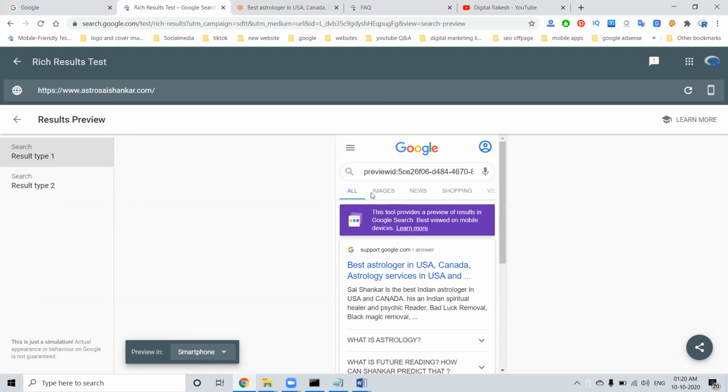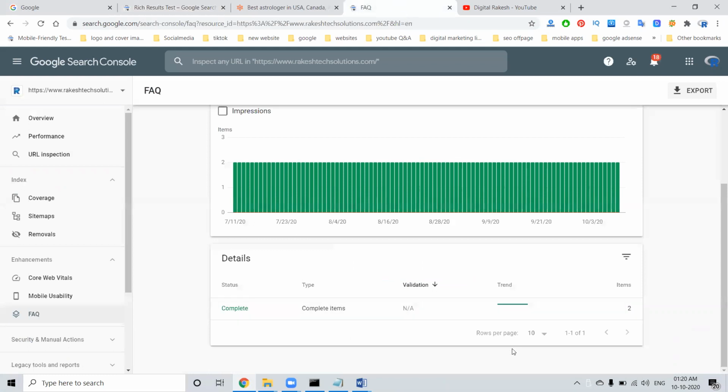The code is there in my website blog, Rakesh Tech Solutions. If anything is required, please ask me on WhatsApp chat. I will definitely support you. Please follow the instructions and add FAQs on each of your websites. Finally, it will show in your webmaster.